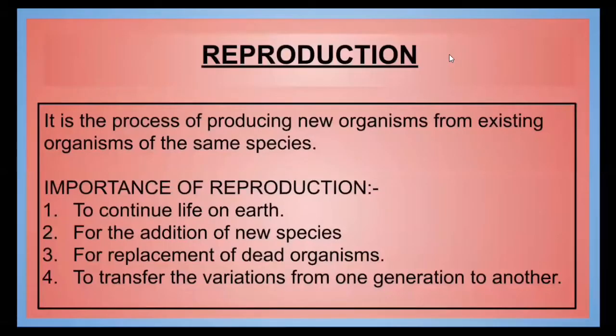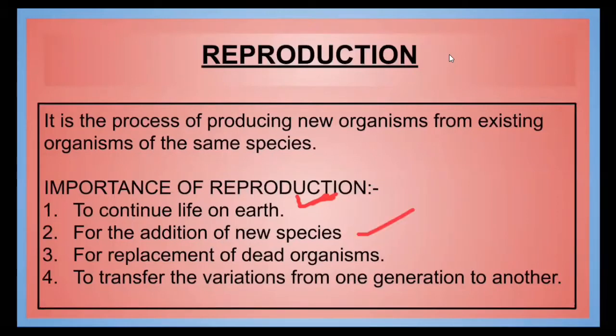Reproduction means producing new organisms from the existing organisms of the same species, right? Now, what is the importance of reproduction? Life needs to be continued on the earth, and that is possible by the reproduction process.